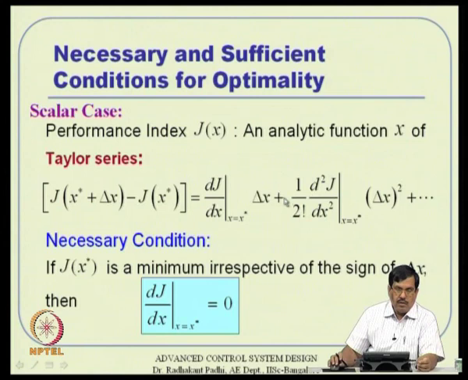But I cannot say that as long as this term is non-zero, because delta x is a sign sensitive term, it is a linear term. So to make this left hand side quantity sign insensitive, I must necessarily have the first derivative equal to 0. That will make sure that J of x star is either a minimum or maximum irrespective of the sign of delta x. So this necessary condition turns out to be that this is equal to 0. Remember, this particular term is dominant compared to the rest of the series, so that is the reason why we want to make this first term equal to 0. That turns out to be the necessary condition.